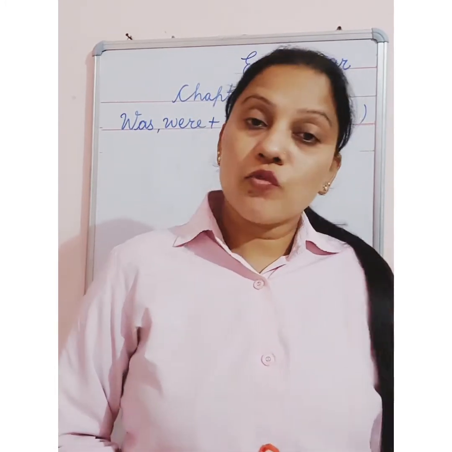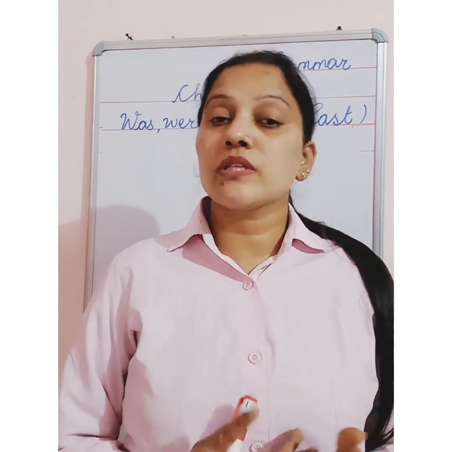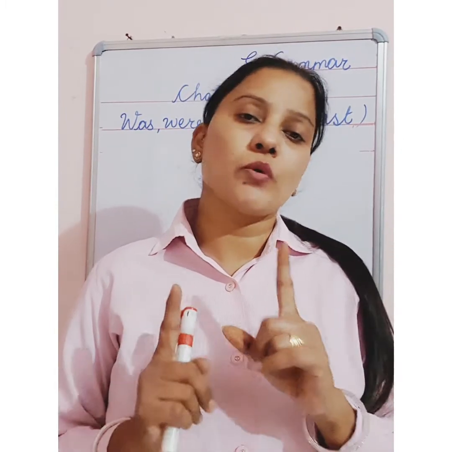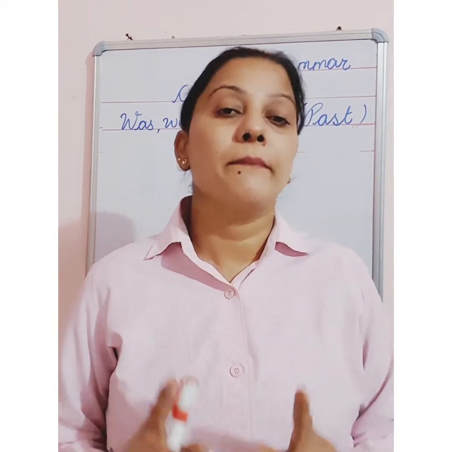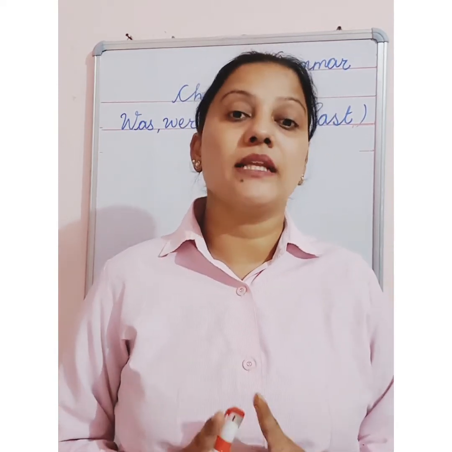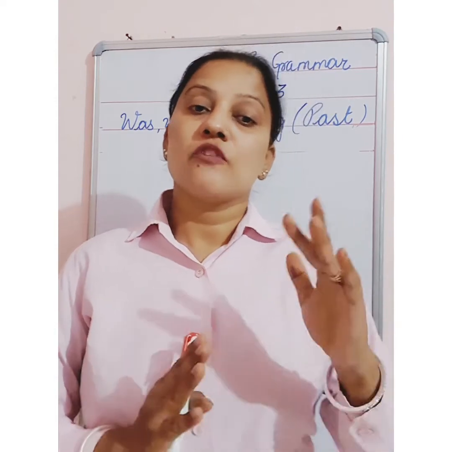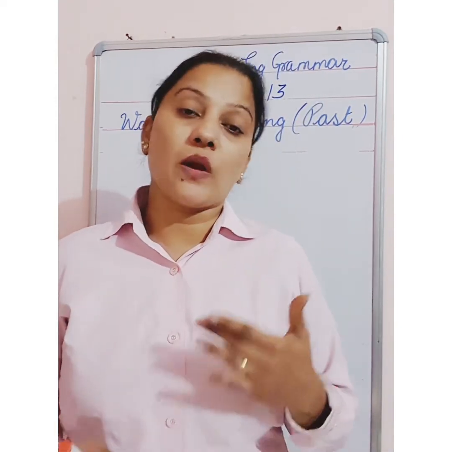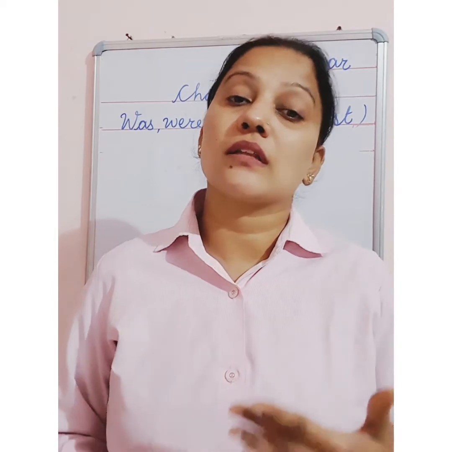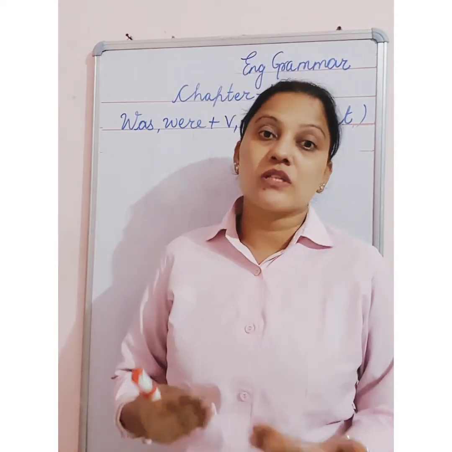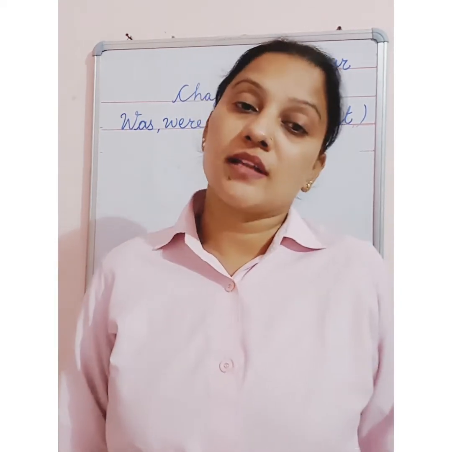Okay, and was, were. I told you was we use with a singular noun or pronoun when we are talking about one thing, one person, and were we use when we are talking about many persons, many things. Okay, means was we use with a singular noun and were we use with the plural noun or pronoun. Pronouns are the words which we use in the place of nouns.